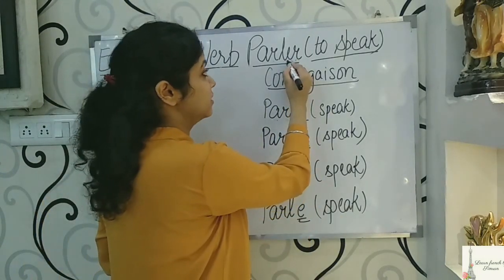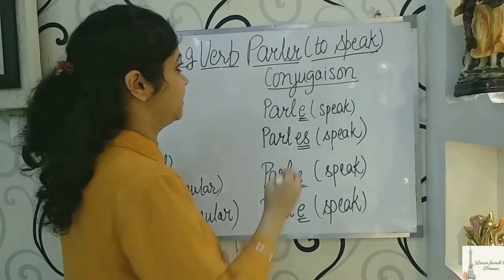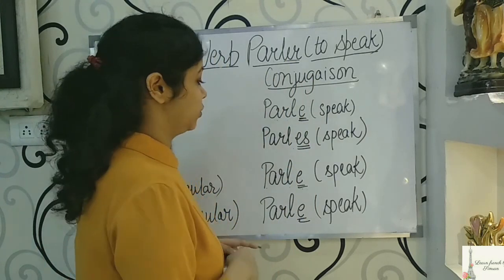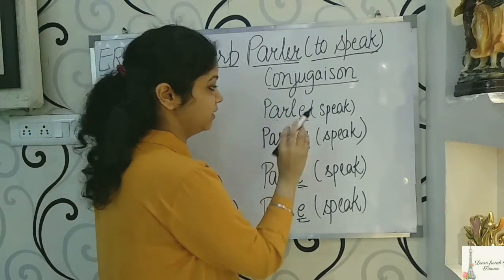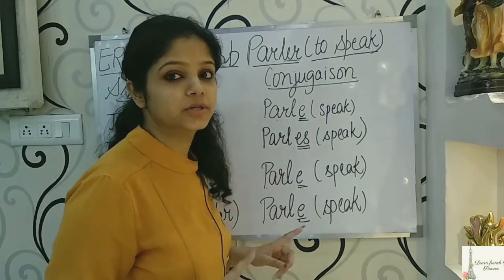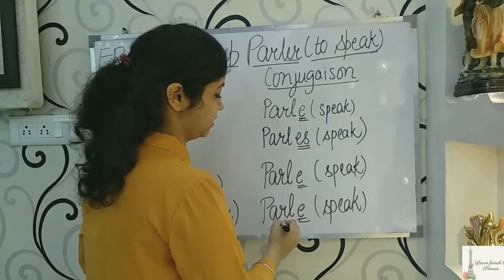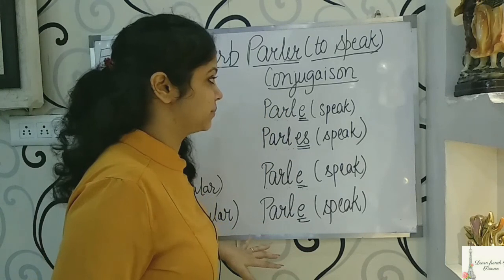The ending is ER here. What we will do is write till PARL only. With all the subjects, I have written PARL. This is the first step, okay? PARL, PARL, PARL. You have to do this with all the subjects.